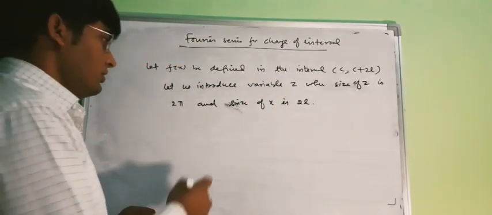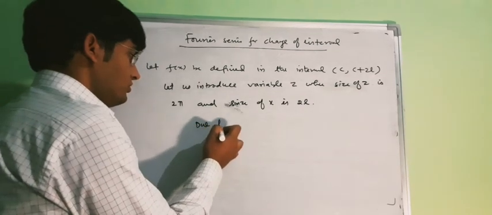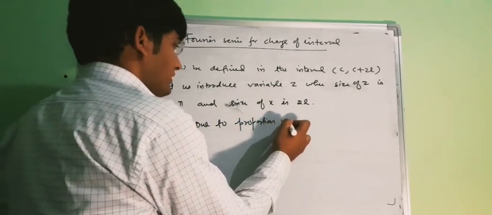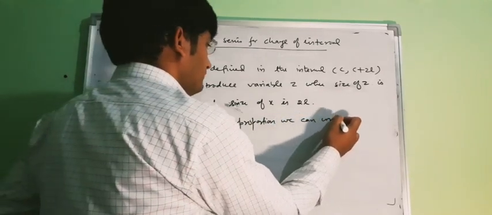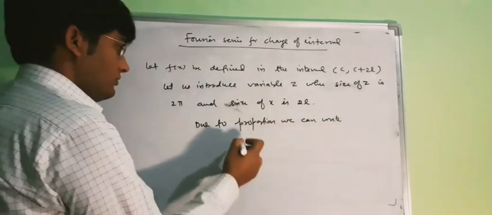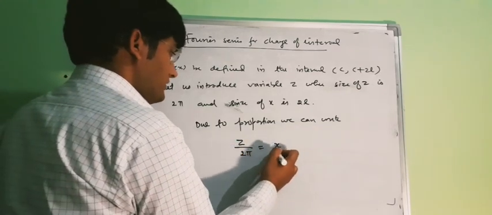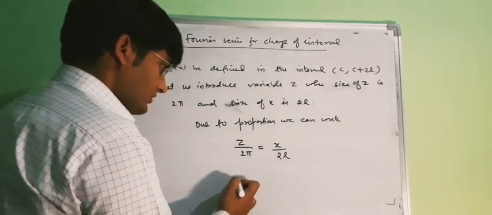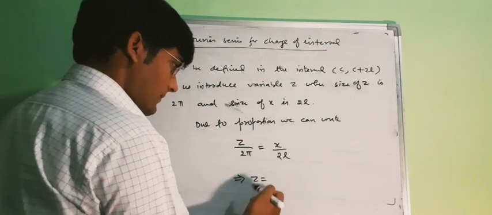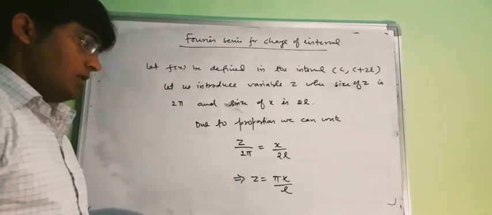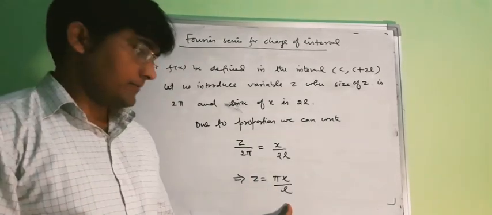So due to proportion, we can write our z has size 2 pi and x has size 2l. So we can write z equal to pi x upon l. So assume that this is your z.